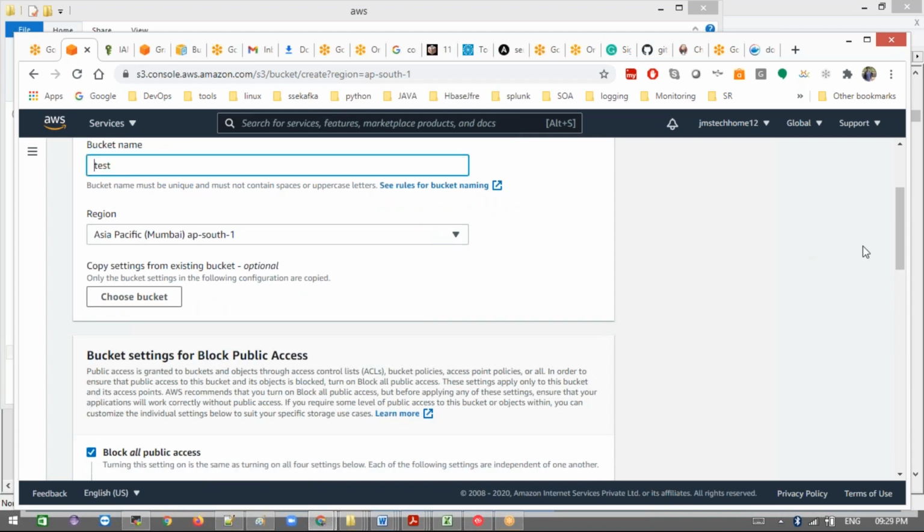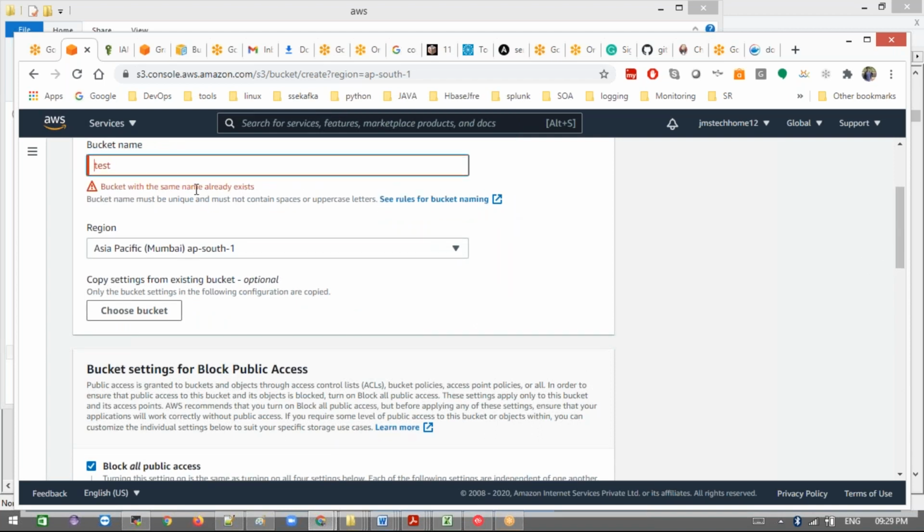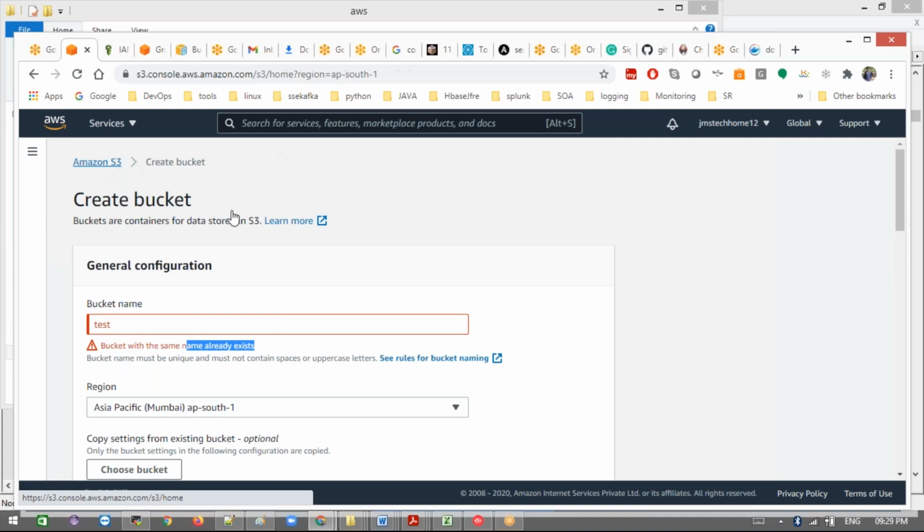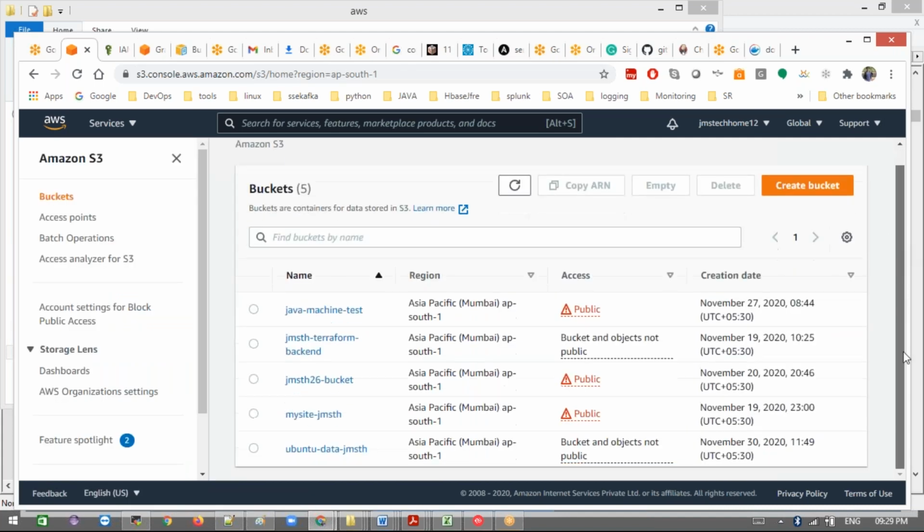Let me create a test bucket. It says a bucket with the same name already exists, but I don't have any bucket named test in my account. You guys observe this. It's a very important question, I have faced it 2-3 times in interviews. I don't have a test bucket in my account, but it shows the bucket already exists, because bucket names are globally unique across the entire world. Remember that.